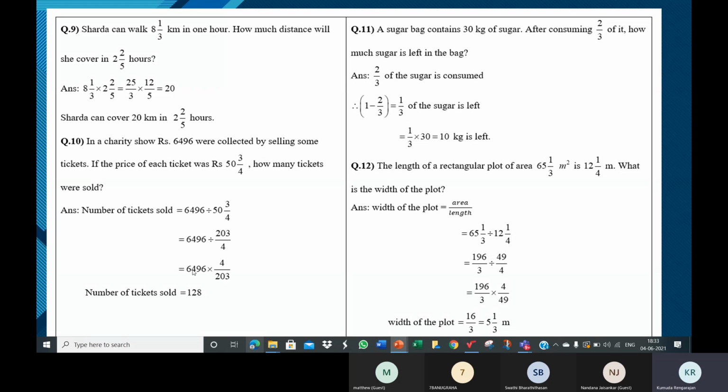So here you can perform the long division. You can divide 6496 by 203. Use the long division. To perform the long division, divide 6496 by 203. You will get some quotient, and the quotient into 4 is 128.